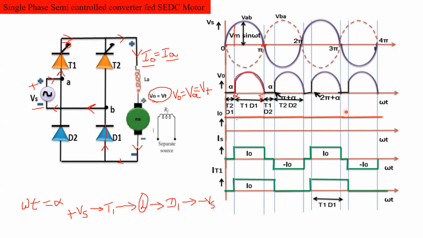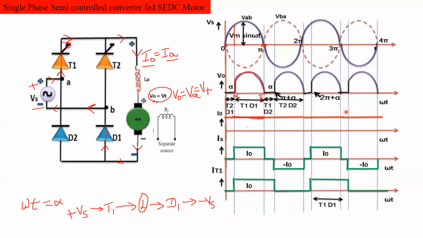The current is flowing through this circuit. If you assume a constant current, then we can draw it like this.